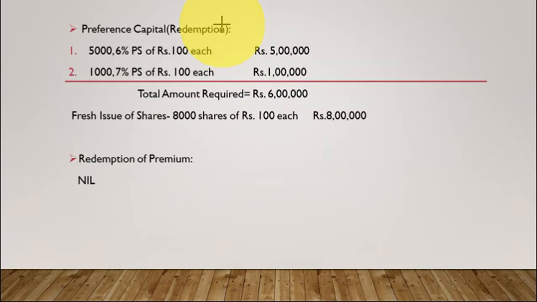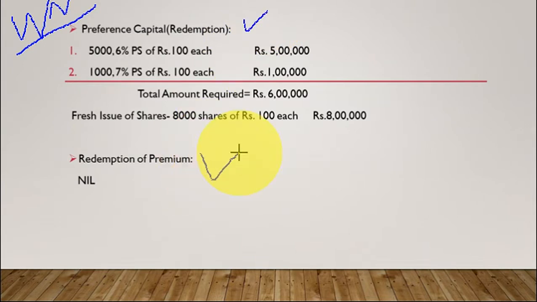Always prepare this working note in the beginning so that you will not get confused. For redemption purpose, we have to redeem the preference capital and we have to consider redemption at premium. So these two things we have to first prepare.